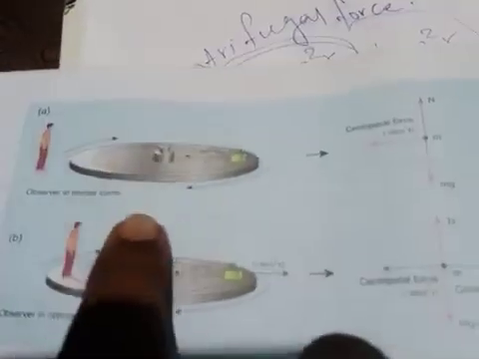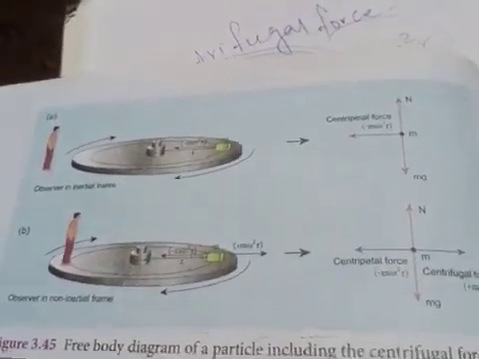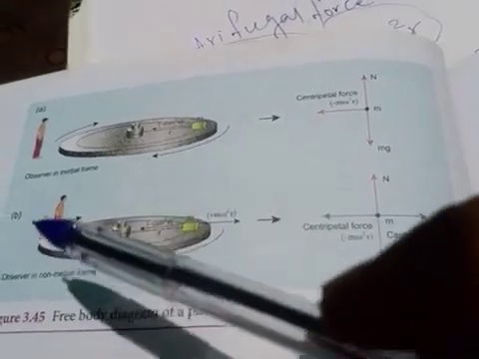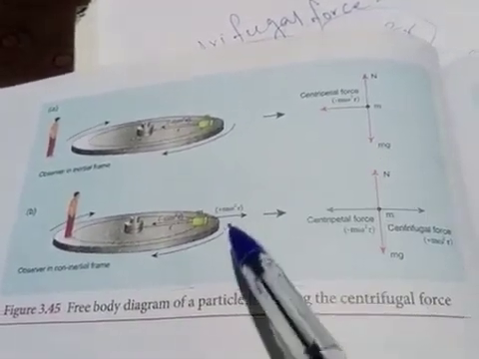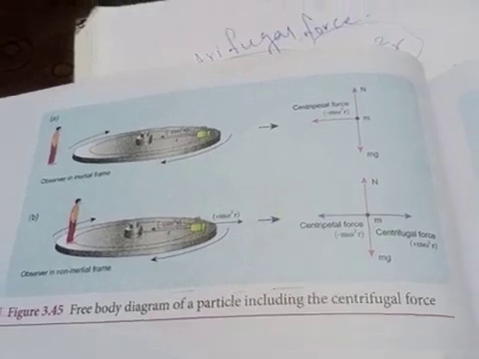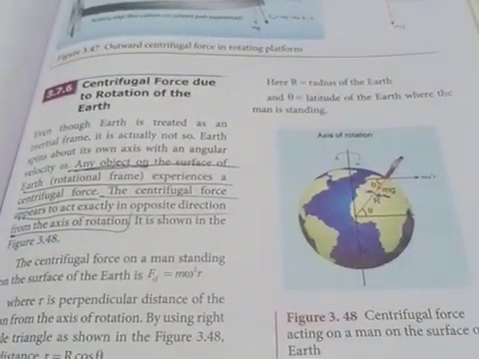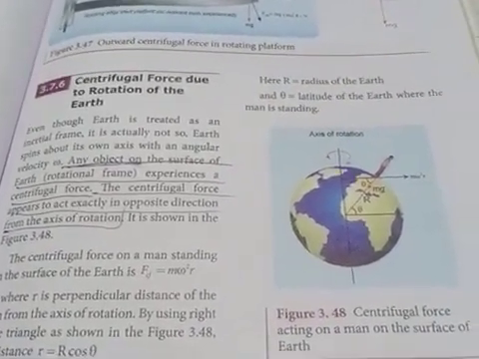Assume that there is a rotating frame like this. Assume that this is rotating very fast, so you are standing here. If you are rotating, you will feel an outward force. That force we can say is m omega square r. Like that, it is also talking about the centrifugal force due to the rotation of the earth.